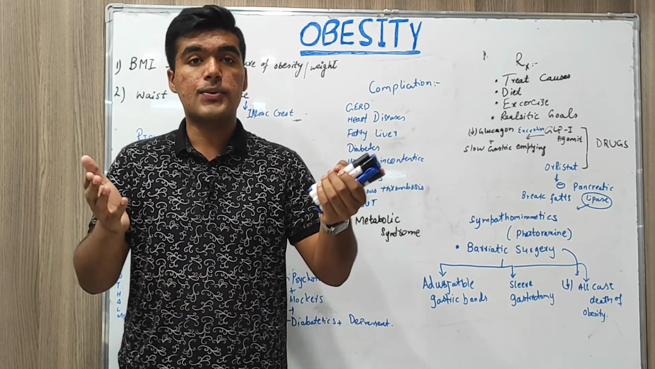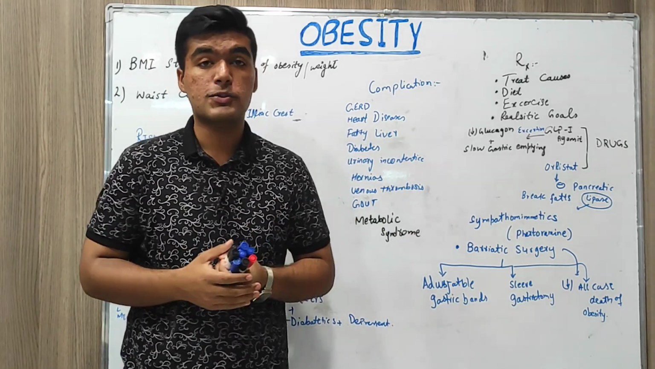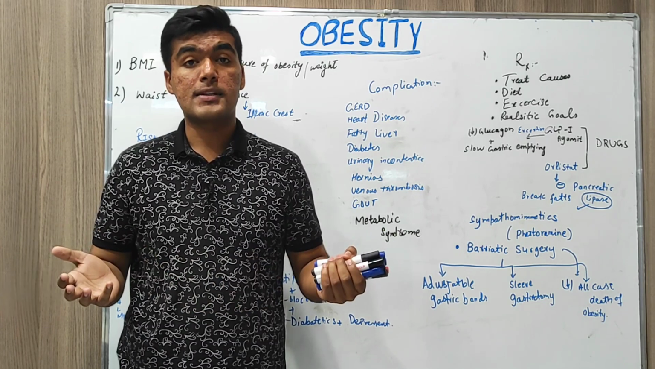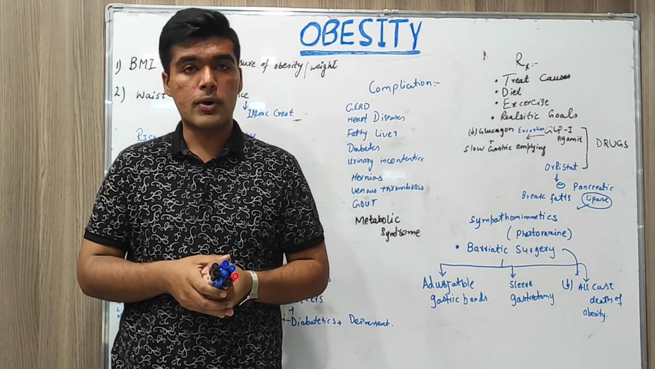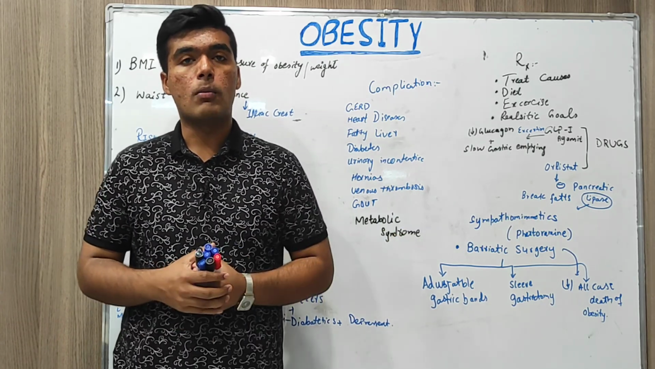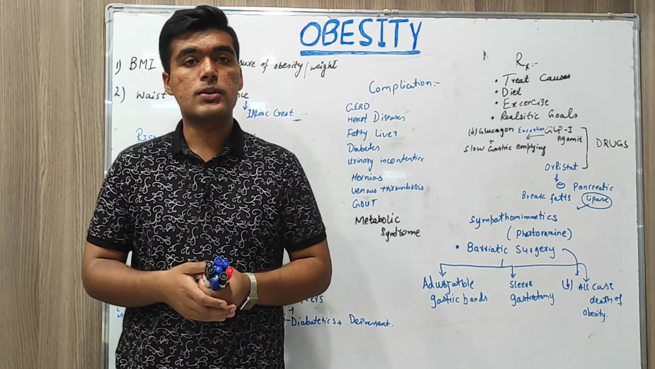So it's an increased fat accumulation in the body associated with vast comorbidities. Life expectancy is reduced by up to 10 years, and the chances of heart disease are far greater as compared to a person with normal weight. So let me quickly tell you the summary of this lecture.